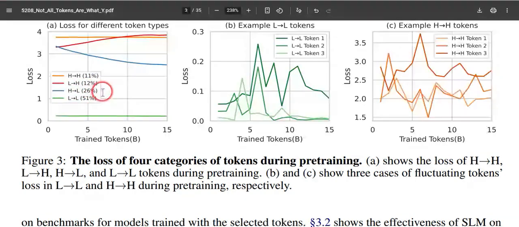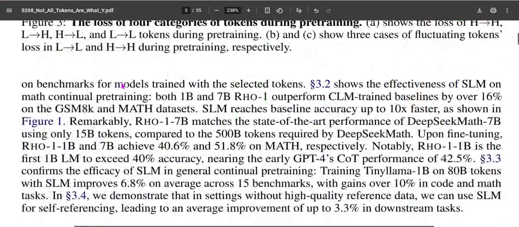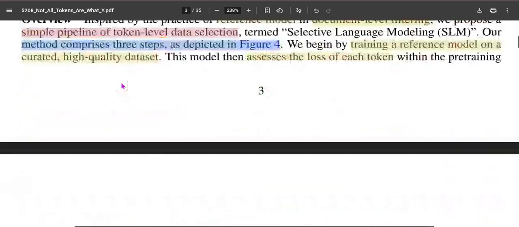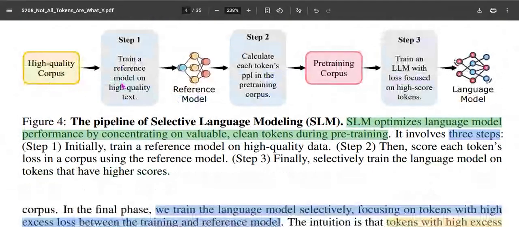These tokens occupy a significant portion of the token level loss, and they are distinguished as easy tokens, which don't contribute much to the learning process. Only a few percent of the tokens, like high to high and low to high, are termed hard tokens, which contribute to the loss function. Once they identified this, they made it into a three-step process.